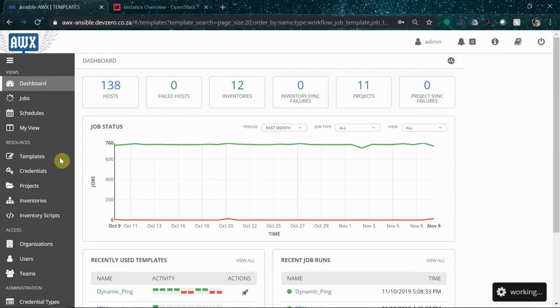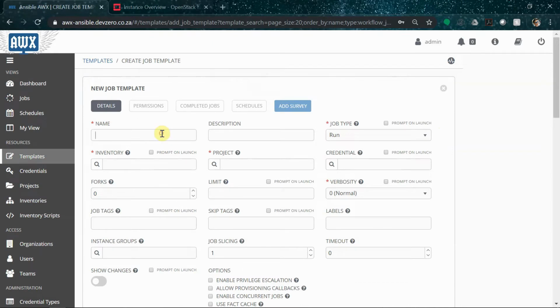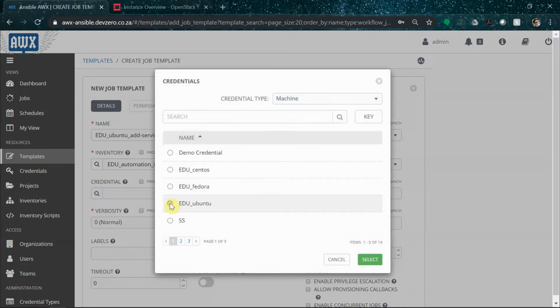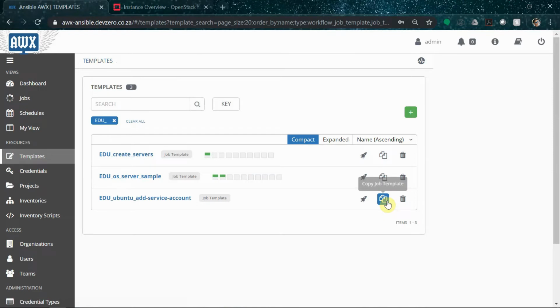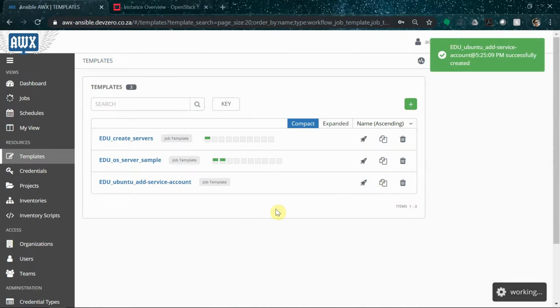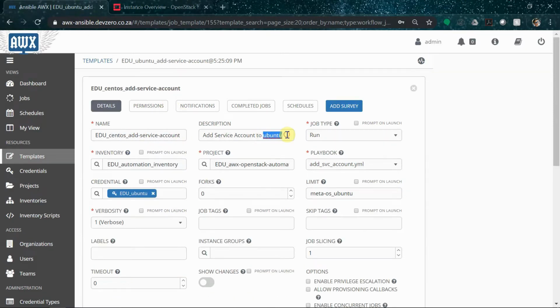Now what we can do is create 3 different job templates, one for each of our 3 Linux distributions. In this example, I've configured the job template to use the Ubuntu credential, and then if you recall at the beginning of the video, I mentioned I was going to add a custom tag to each instance using the meta key. I can now use that tag in the limit field, which will ensure that we are authenticating as Ubuntu to Ubuntu servers only. Otherwise, the task will fail on servers expecting the username CentOS or Fedora. After this, I'll simply create 2 more copies of the job template, making sure to set the credential and limit metadata flags to CentOS and Fedora accordingly.